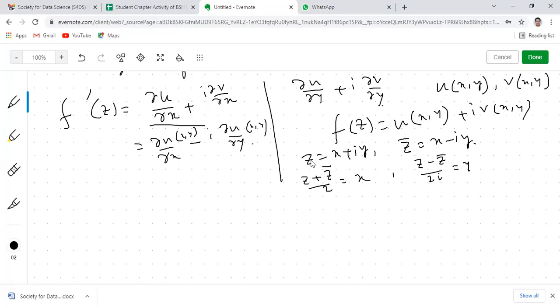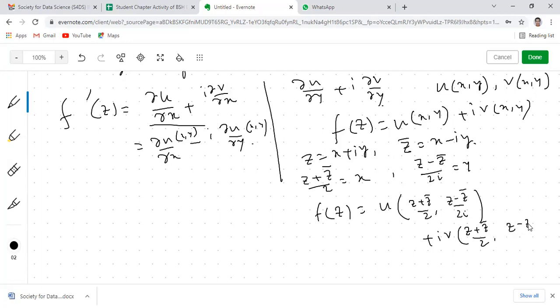We know that z equals x plus iy. So z bar will be x minus iy. So if you add them together and divide by 2, you will be getting x. If you subtract them and divide by 2i, you will be getting y. Is that clear? Yes, sir. Now, if you put it here, then f(z) will be u of (z + z bar)/2, (z − z bar)/2i, plus iv of (z + z bar)/2, (z − z bar)/2i.